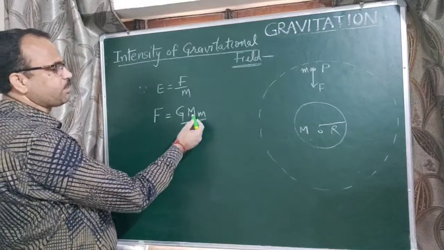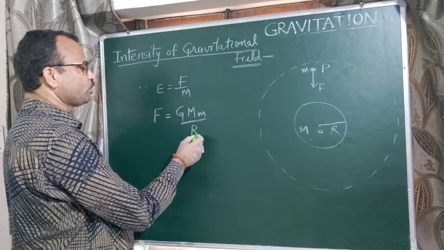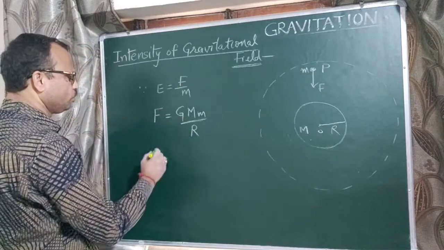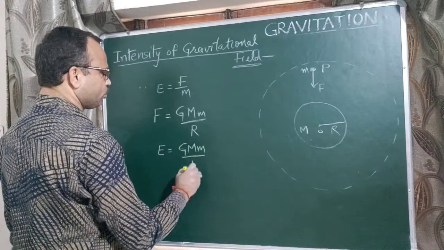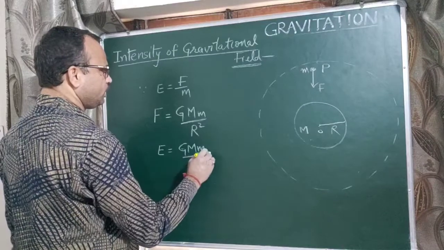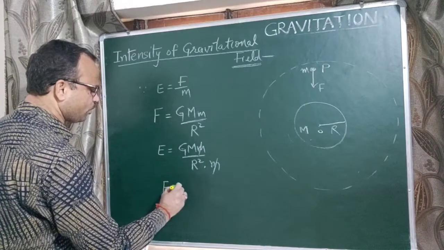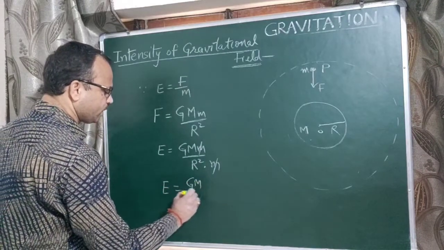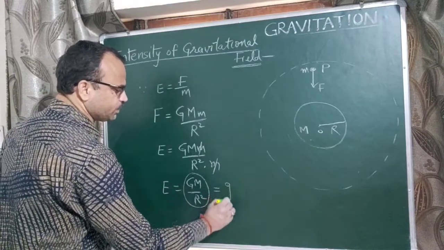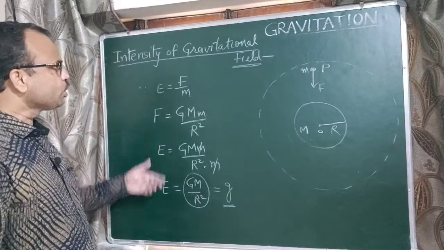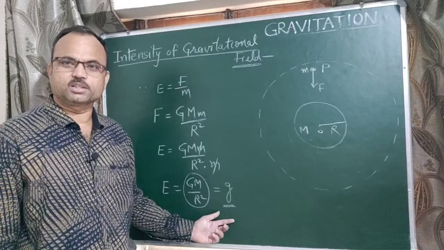Here capital M is the mass of the Earth, small m is the mass of any body, R is the radius of the Earth. So on substituting this value, we get E equal to G M m upon R square, into 1/m. Now this m and m cancel. So the new formula of E is GM upon R square, and this GM upon R square is also equal to small g. So we can say that intensity of gravitational field is equal to acceleration due to gravity of the Earth.